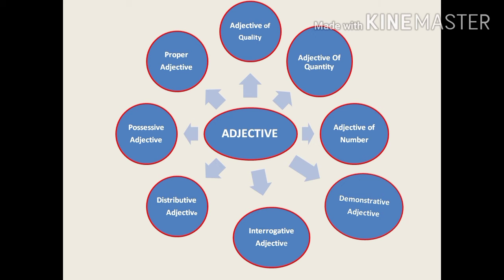You can see first that it's a proper adjective. Proper adjective means any word which is made from a proper noun. It is an adjective made from a noun, but the noun is proper. Like India: if we make an adjective from India, that will be Indian. So if I say that Indian people are very honest, in this you can see that I have used Indian before the people, so that is an adjective. It is an attributive adjective because it is telling about the people.